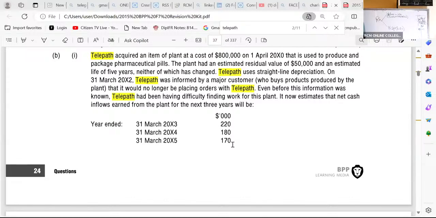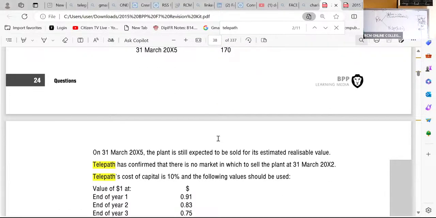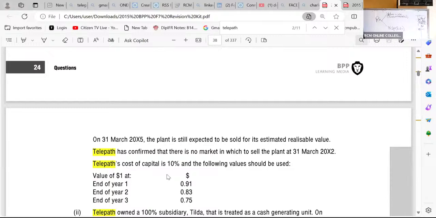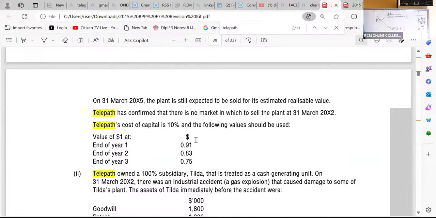We are looking at years ahead of us, and then we discount those cash flows. So the question is, have they given me the cost of capital? Cost of capital is 10%. And they have even given me the discount factors, but as we are ninjas, we don't even want them to give us these figures. We're used to hard life.